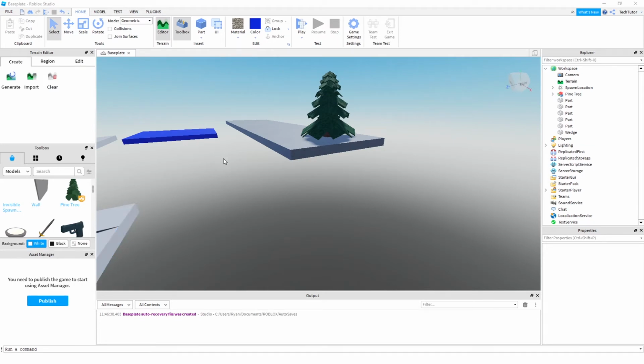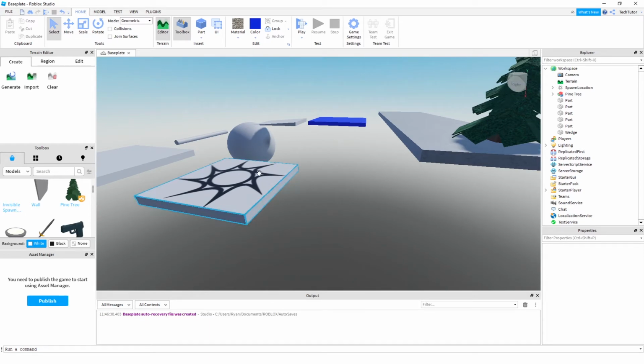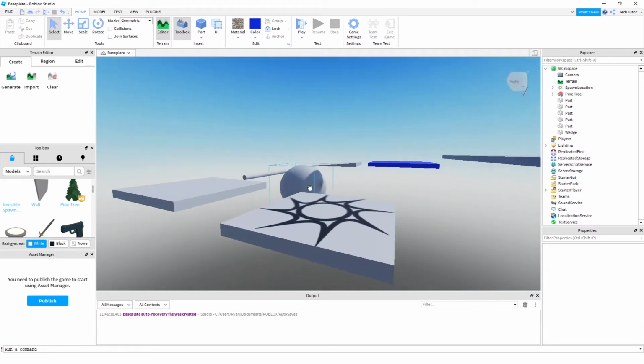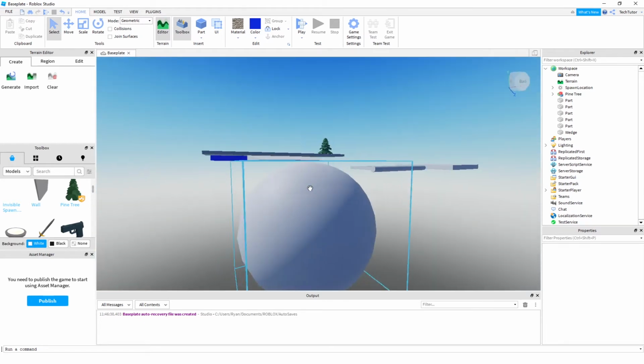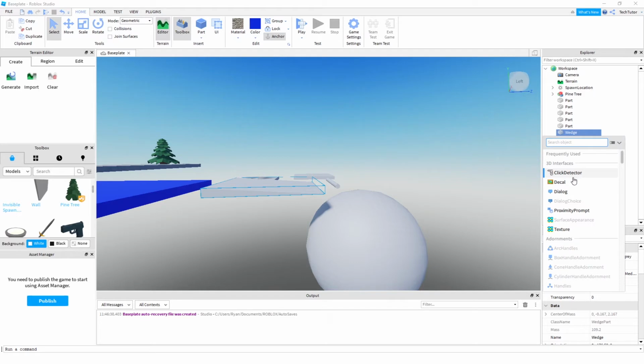Alright, in the next part of the tutorial, they start talking about how you can make these items disappear and then reappear, so that way the user has to kind of wait for them to reappear to jump onto them. So let's go ahead and do that with, let's say, maybe this wedge. So this wedge item, we've selected it. You're going to go ahead and click this plus button, and now you can add a script to it.